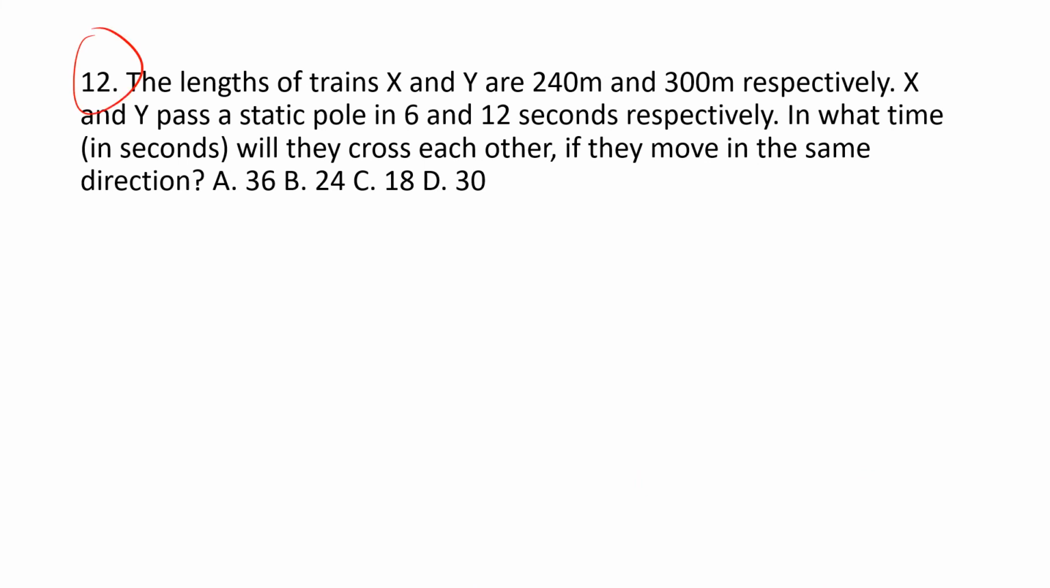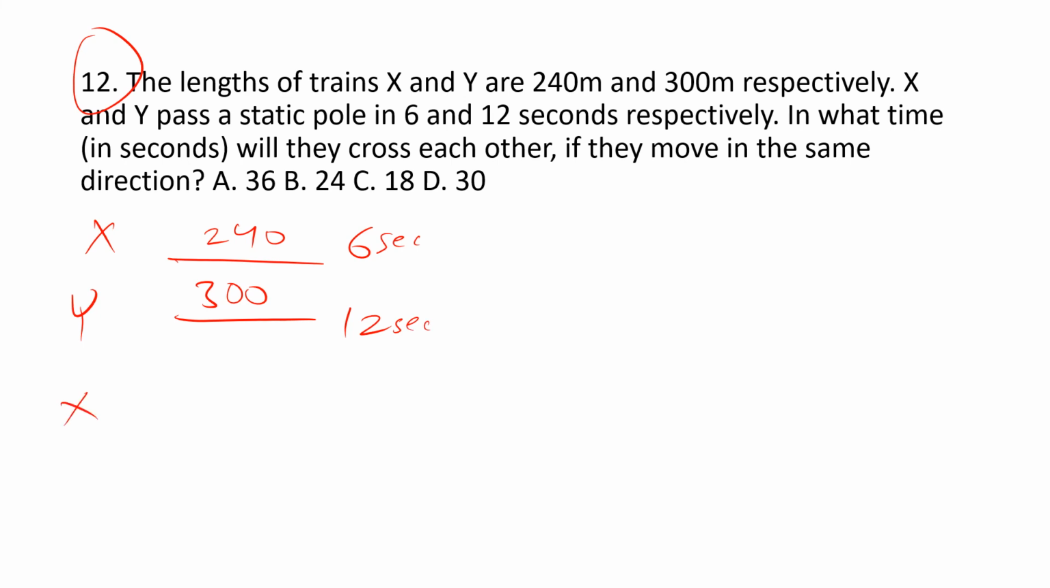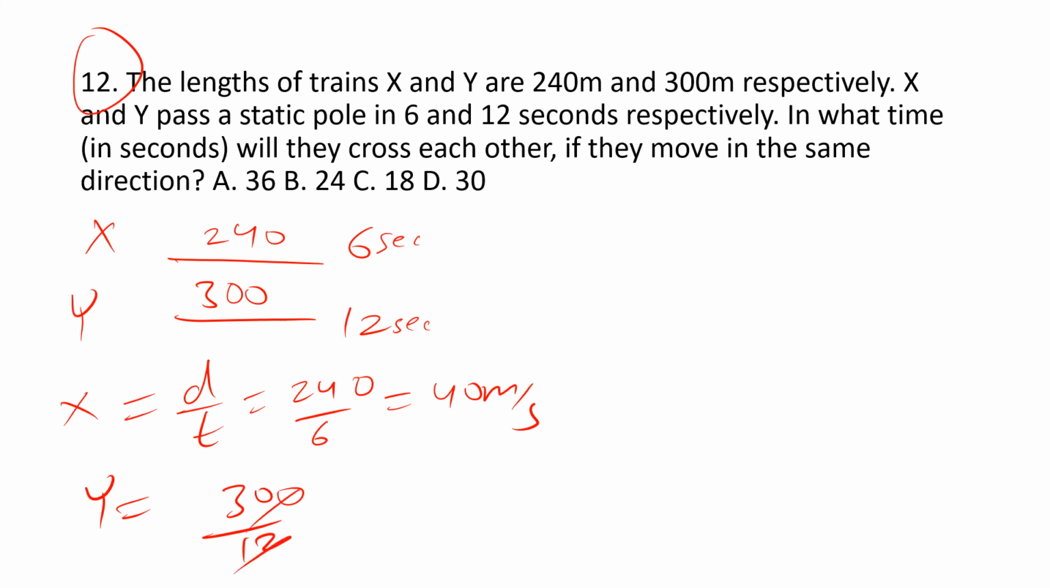And the next question is related to trains, speed and distance. So pause the video and read the question. The length of train X is 240 meters and train Y is 300 meters. Train X can cross a pole in 6 seconds and train Y can cross in 12 seconds. So can you find the speed? Yes, definitely. Speed of train X is equal to distance by time, 240 meters by 6, which is 40 meters per second. Then speed of Y becomes 300 by 12, which is 25 meters per second.